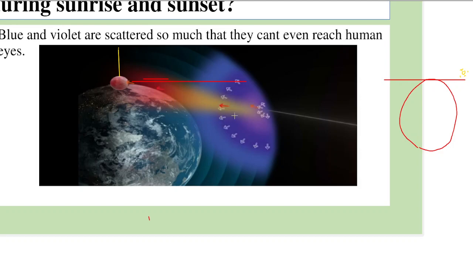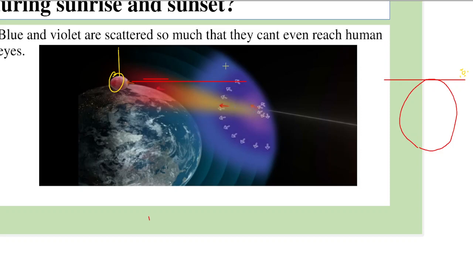Now, since the sun travels more distance when it has just risen or is about to set, colors like blue, violet, indigo are scattered more and more, and they don't even reach the Earth's surface. If you visualize this to be like a human eye, then these colors are so much scattered that they don't even reach the human eye.